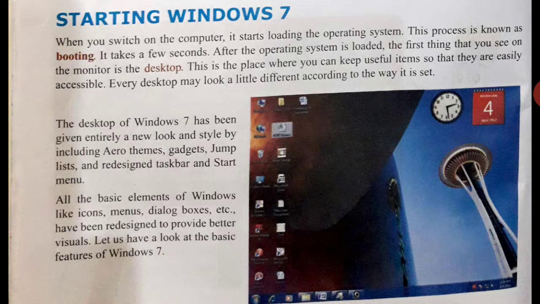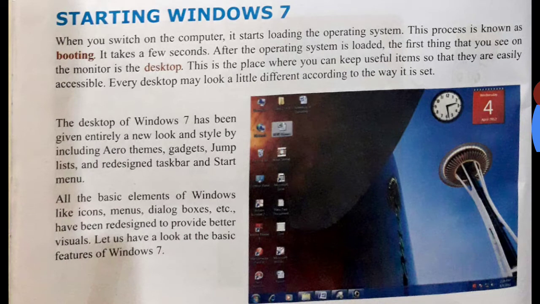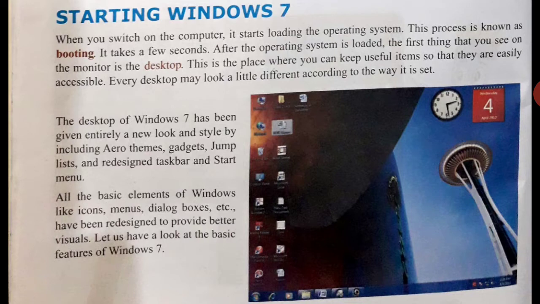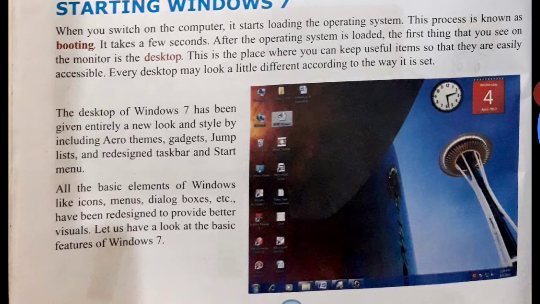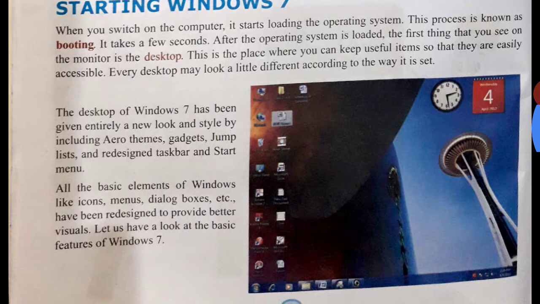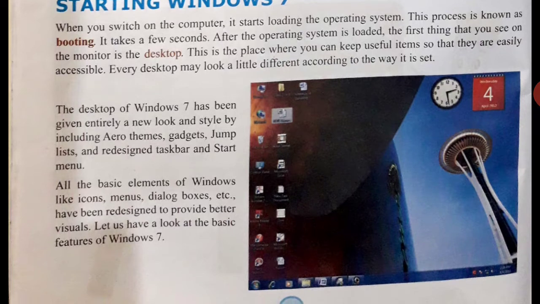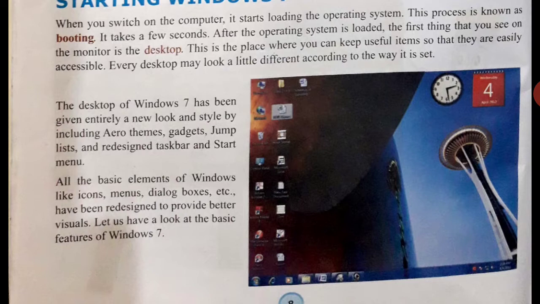An Aero theme means what? An Aero theme is a combination of one or more desktop backgrounds. Also, gadgets are there. Gadgets are mini programs that provide quick access to information, such as displaying a calendar on the desktop. Jump list: the jump list is a new feature of Windows 7. And there is a redesigned taskbar and start menu. All the basic elements of Windows like icons, menus, dialog boxes, etc. have been redesigned to provide better visuals.